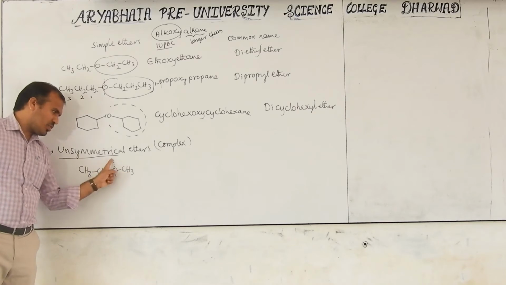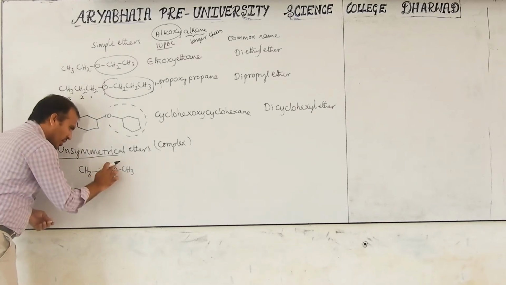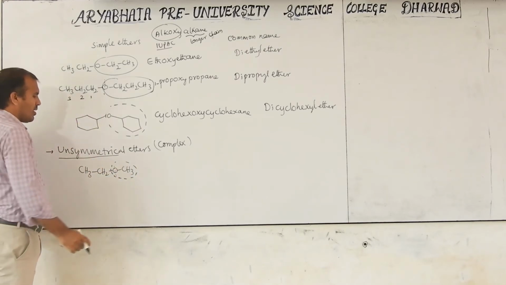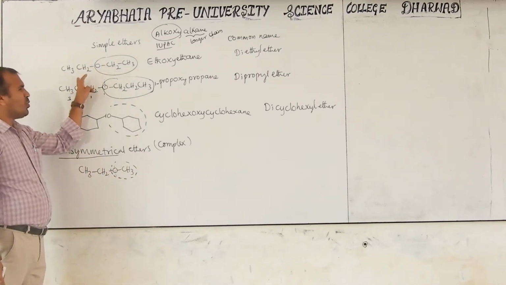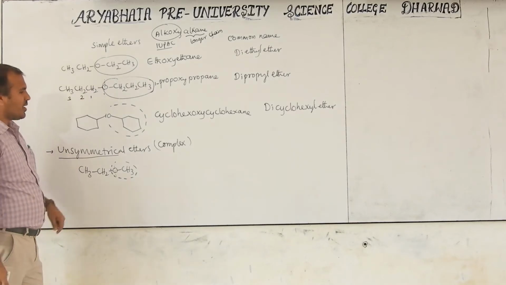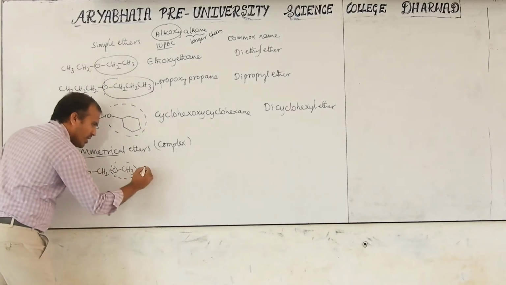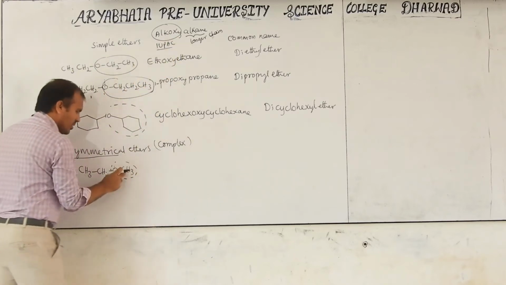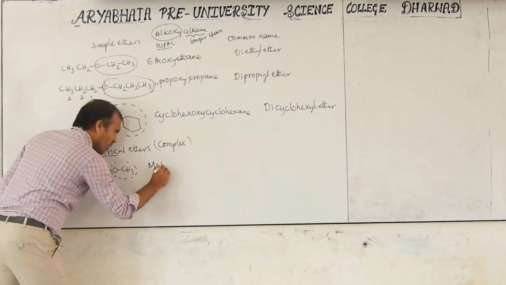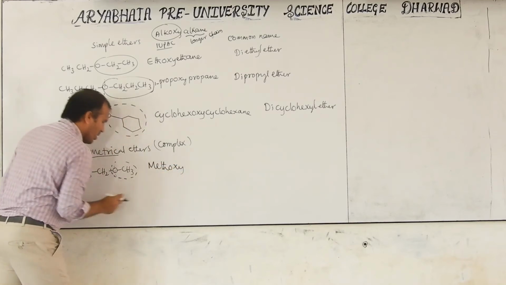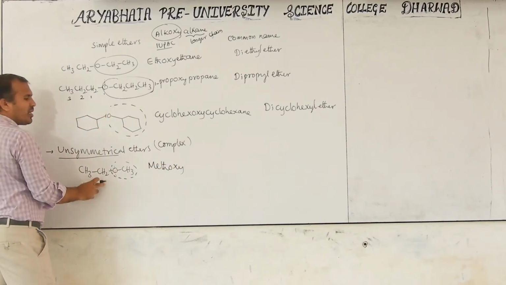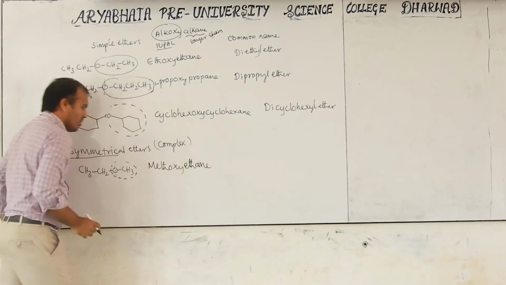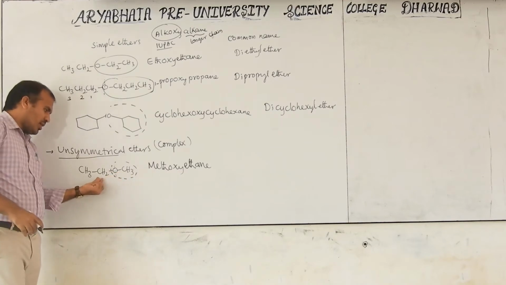The ethyl group is considered the parent chain, and the methyl group is considered as the substituent. In IUPAC we write the alkoxy first. This is methoxy, and this is two carbons, that is called ethane. Now you may answer the question: this methoxy is bonded at which carbon?